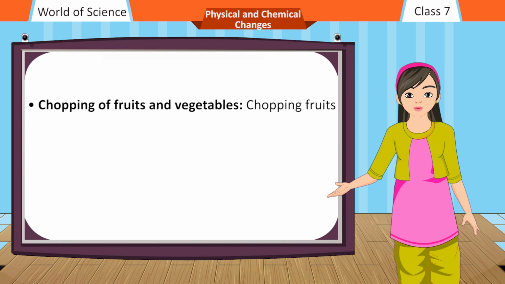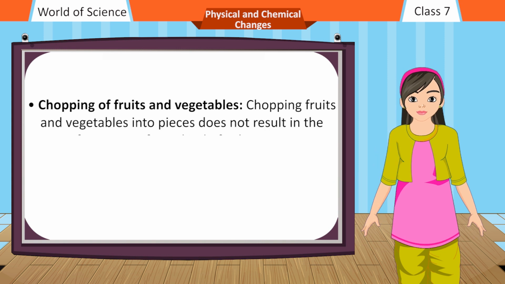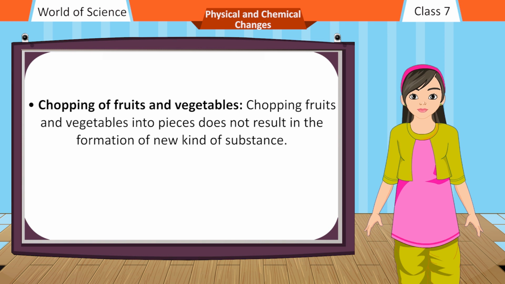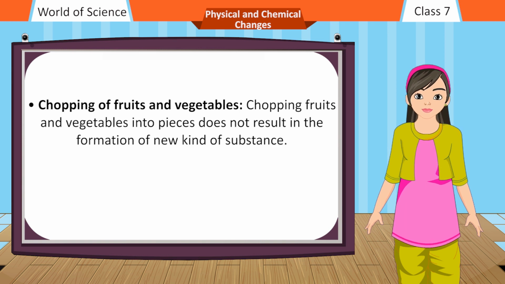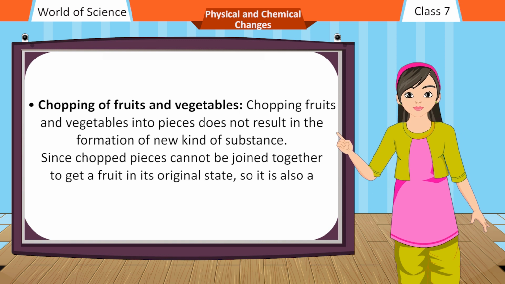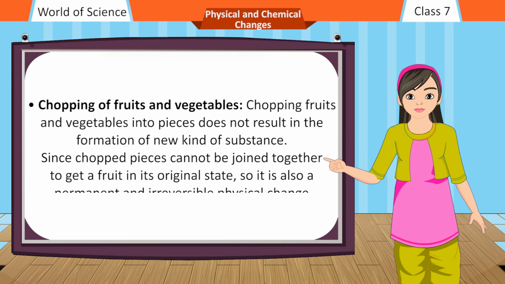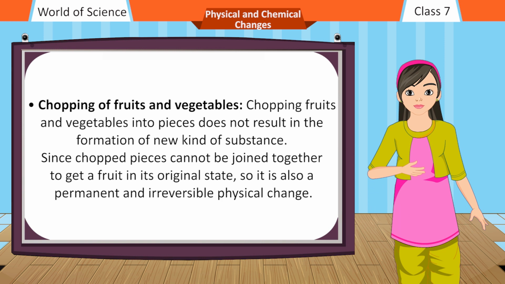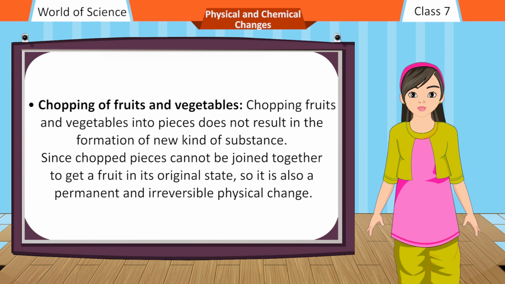Chopping of fruits and vegetables. Chopping fruits and vegetables into pieces does not result in the formation of new kind of substance. Since chopped pieces cannot be joined together to get a fruit in its original state, so it is also a permanent and irreversible physical change.